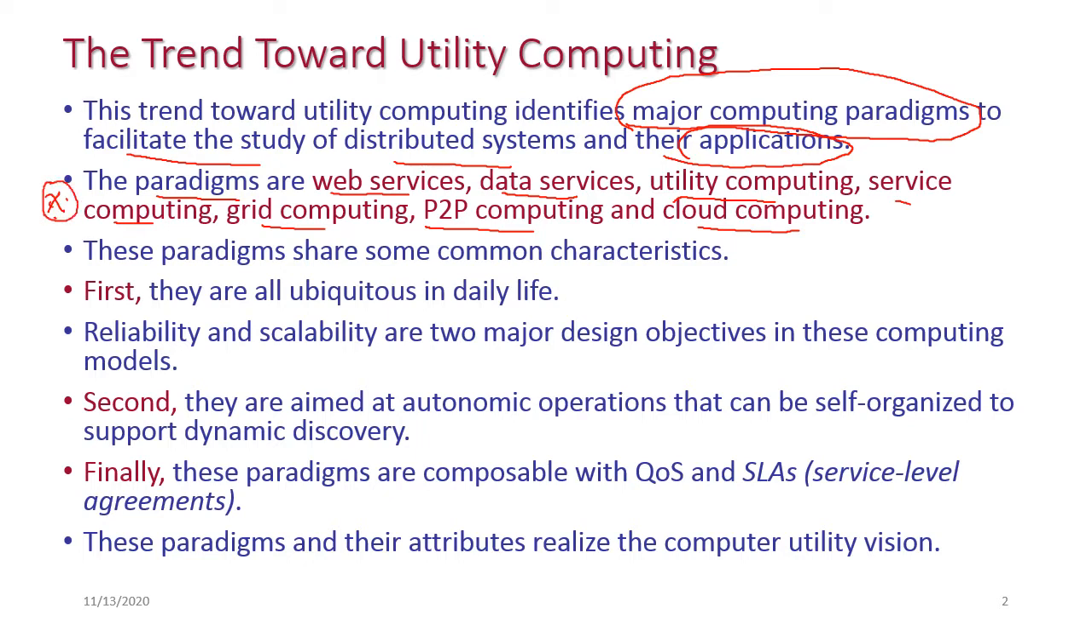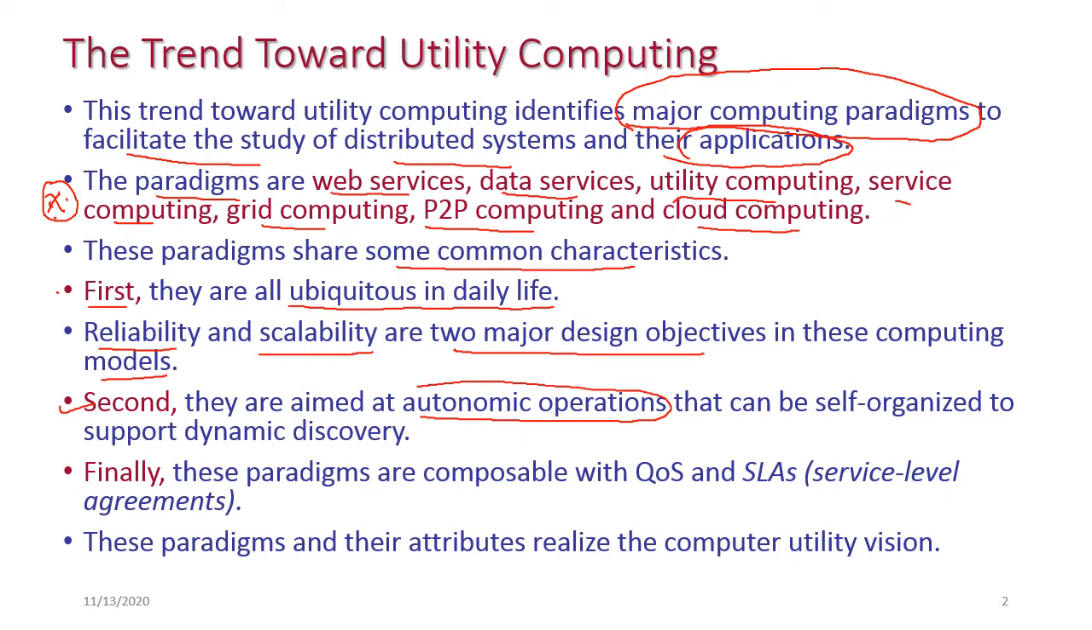Okay, and all these paradigms share some common characteristics. We have three main characteristics. First, they are all ubiquitous in daily life, that is, reliability and scalability, which are two major design objectives in these computing models. And the second one is they are aimed at autonomic operations.